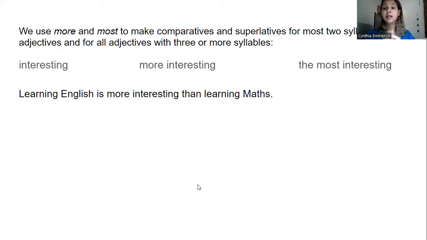In this case, we are going to use more than for the comparative and the most for the superlative. Okay. So learning English is more interesting than learning maths. Okay, learning English is the most interesting thing in the world. Perfect. Can you think of other long adjectives you might know?